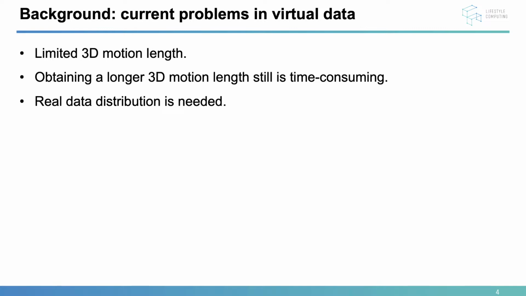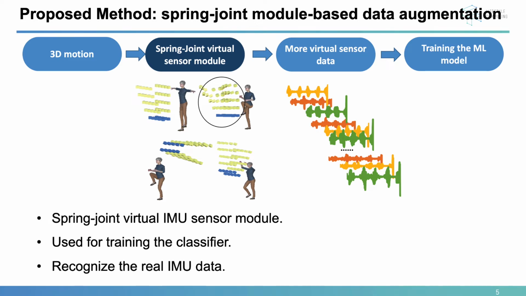Though the data can be obtained from 3D human motion, the 3D human motion length is still limited. Finding more 3D motion resources is still time costly, and so far, real data is still needed to help adapt the data from the virtual to the real world. Therefore, in this paper, we proposed a spring joint virtual model to augment the virtual IMU data to train a machine learning classifier, and then recognize the real IMU data.